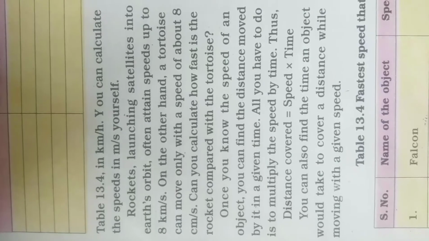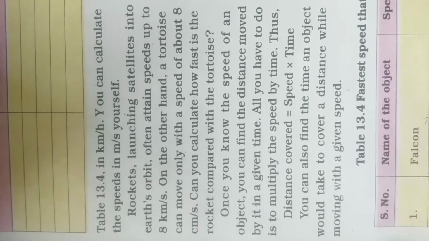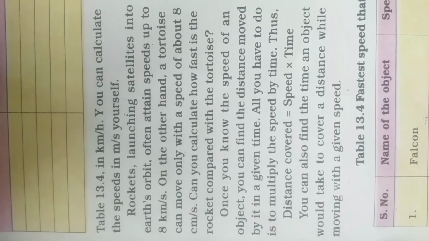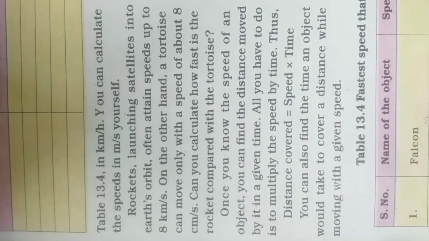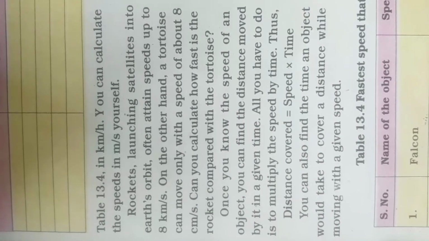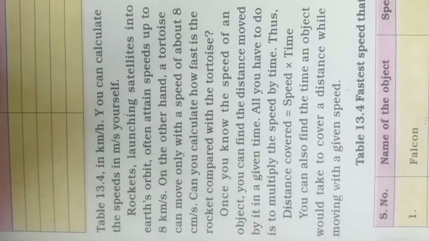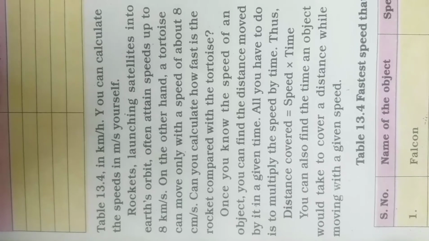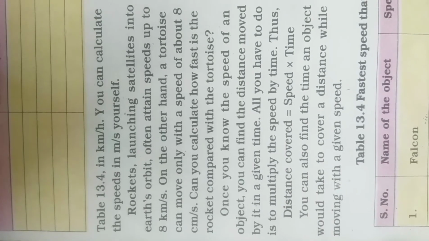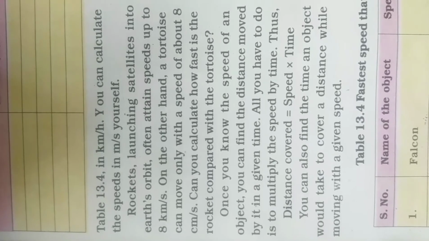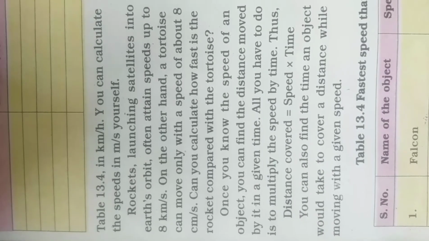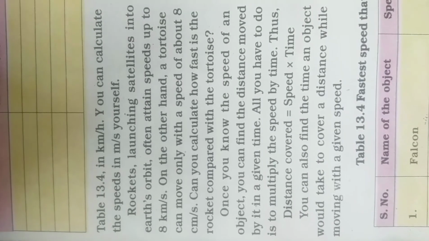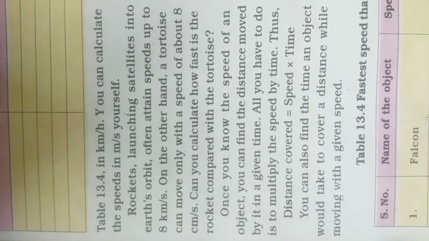So in meter per second you should calculate by taking kilometer equal to 1000 meters and hour equal to 60 minutes. In this way you can convert into meter per second. The speed you calculated in kilometer per hour, convert it into meter per second by 1000 divided by 60.